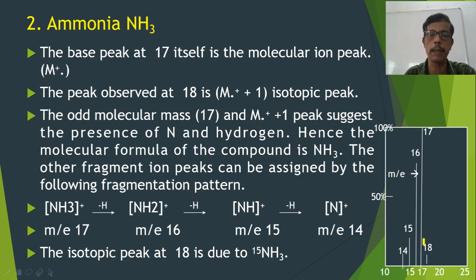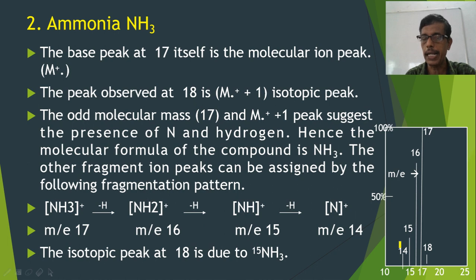Now we'll move to the mass spectrum of ammonia. Again, the M plus peak is 14 plus 3, that is 17, that is the molecular ion peak. And if you see here, it itself is the base peak with the highest intensity, that is 100% intensity, m/e 17. So in the case of ammonia also, the molecular ion peak itself is the base peak. In addition to this, you get an isotopic peak at M plus 1, that is at 18, 17 plus 1, 18. This corresponds to replacement of the nitrogen of ammonia with N15. So that is 15 plus 3 makes it 18. This is the isotopic peak obtained in the spectrum. And then you get fragment ion peaks at m/e 16, 15 and 14.